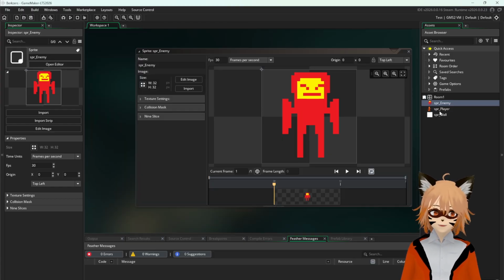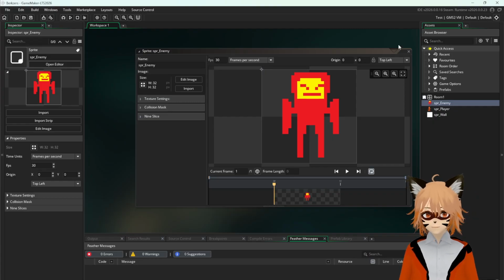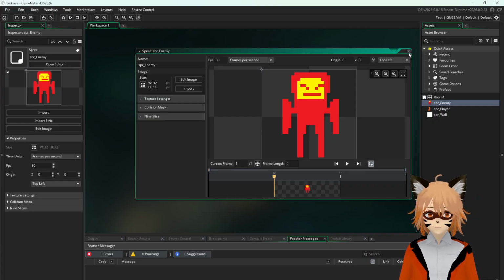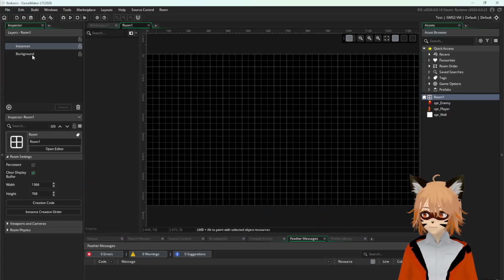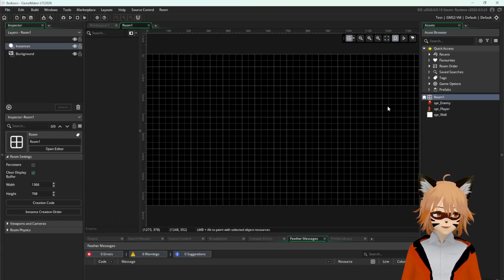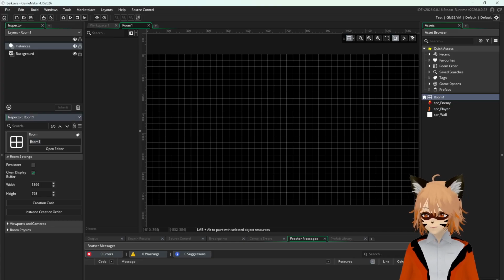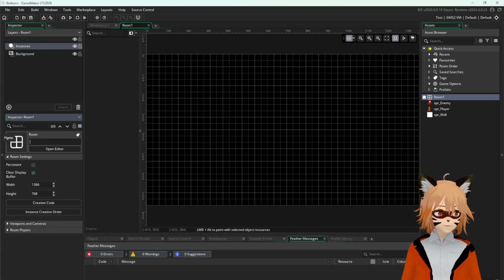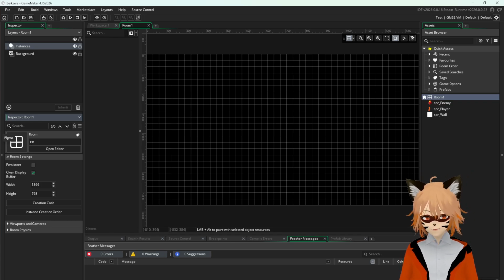All right. Okay, so basically we have the enemy sprite, we have the player sprite, and we have a wall. All right? So now we go to our room. This is going to be our main level. So let's call this level 1. Or in GameMaker conventions, we call this RM, and then whatever we want to call it. I'm going to call this RM1 because it's going to be room 1.